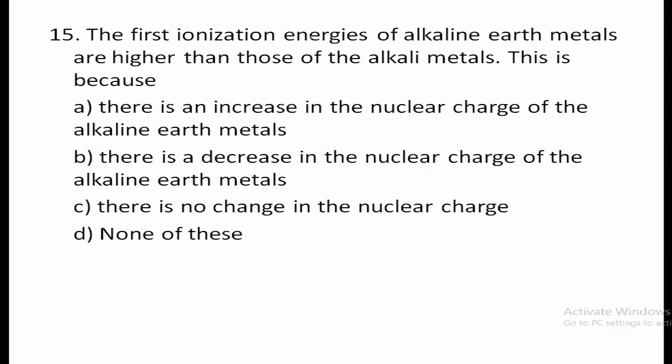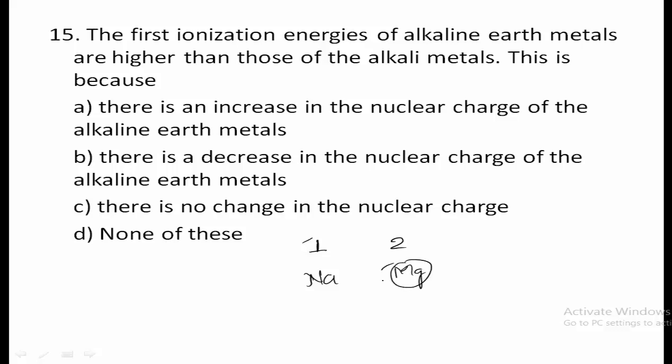15th one, the first ionization energies of alkaline earth metals are higher than those of the alkali metals. This is because the first ionization of alkaline earth metals... alkaline earth metals means second group elements, alkali metals means first group elements. Now, comparing first and second group elements, if we look at ionization energy, second group elements have higher ionization energy. Why is it? Simply consider the example, sodium and magnesium.